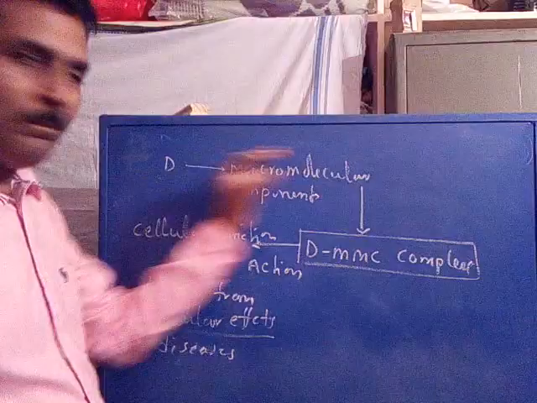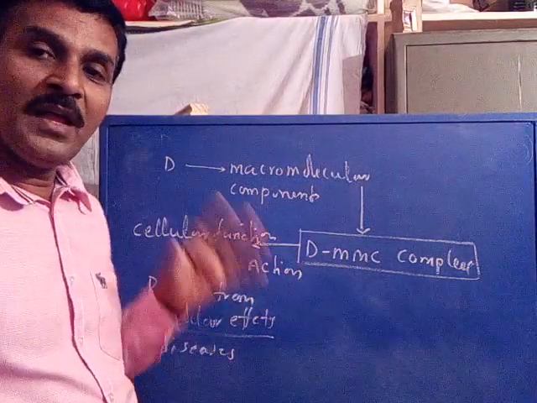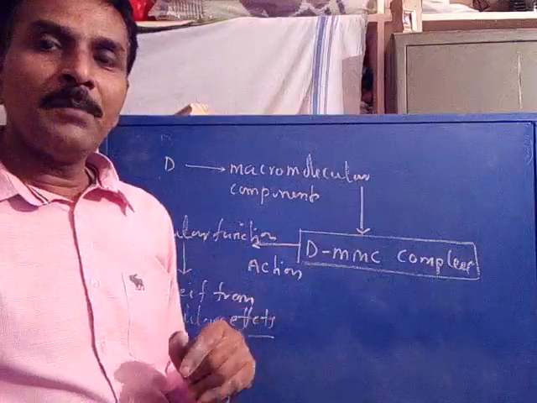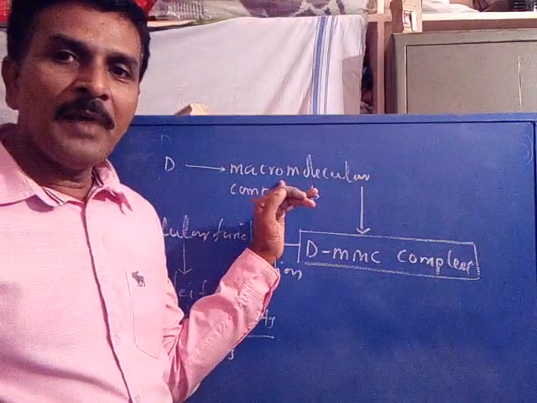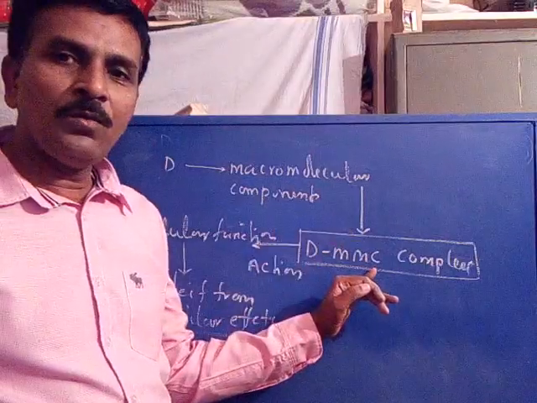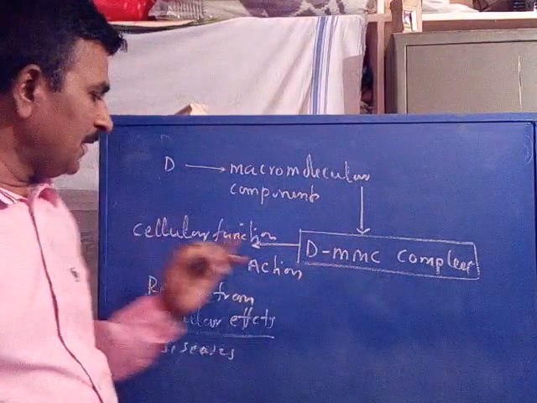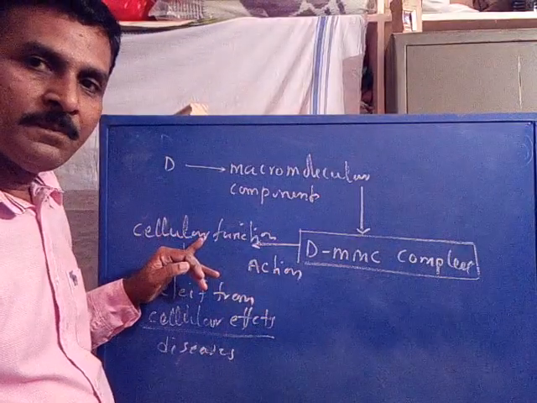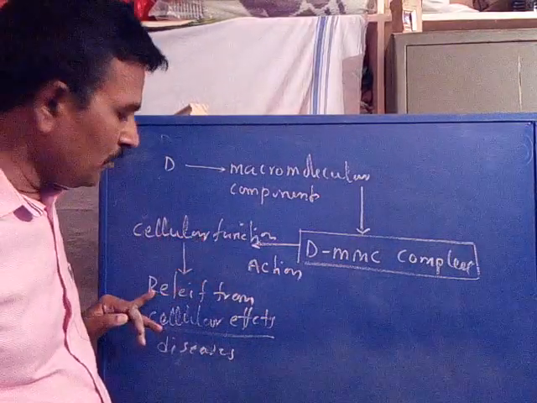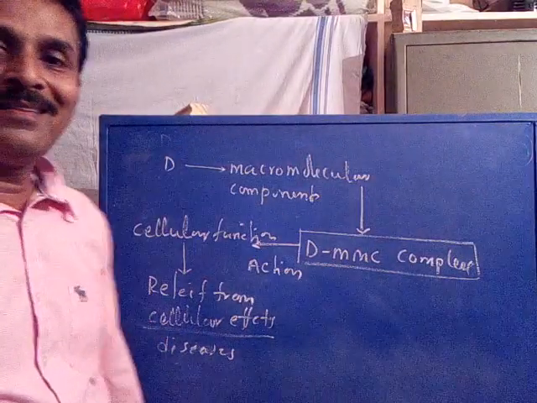So it is the simple mechanism of how drugs act and how patients are relieved from a particular disease. A drug binds with the macromolecular component to form a complex, and then it shows its action on cellular function that leads to relief from the cellular effect or the disease.